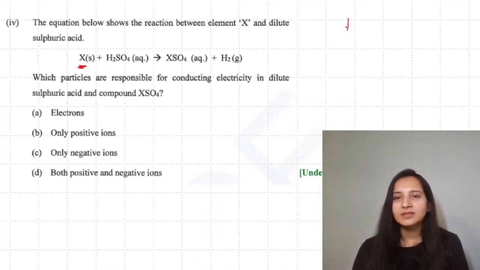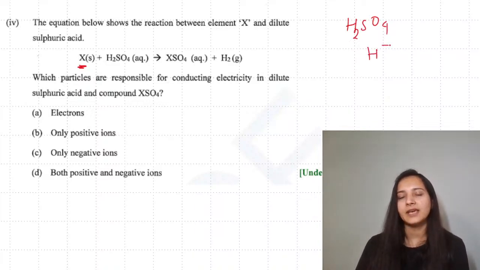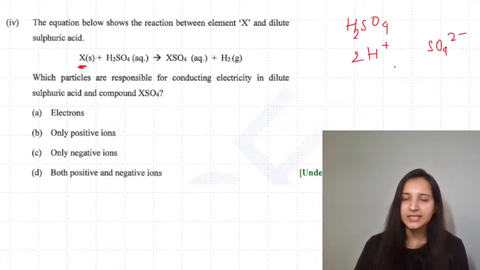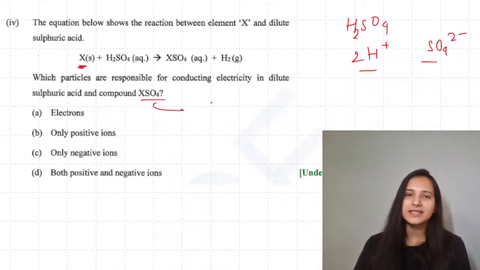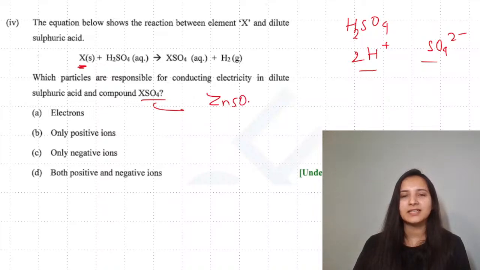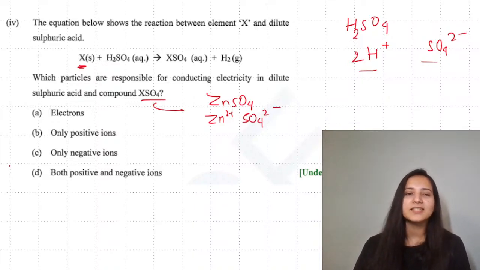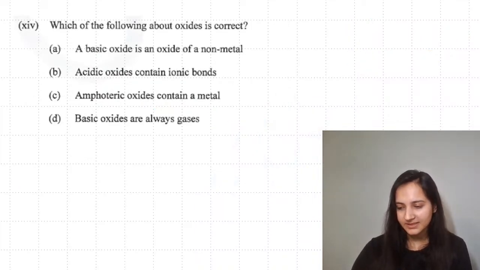So when we speak about these acids, acids dissociate in presence of water to form H plus or hydronium ion, and this will be forming sulfate ion, right? So you have both positive and negative particles. Speaking about this salt, let's consider the example of zinc sulfate, because zinc and sulfuric acid is a common thing which you study. So here as well you will be having zinc ion and sulfate ion. So the point is that both positive and negative ions will be present in both of these. So the answer will be option number D.